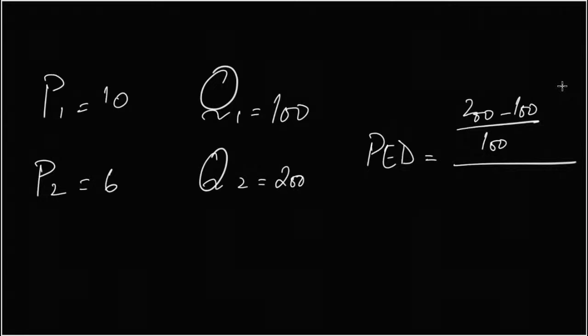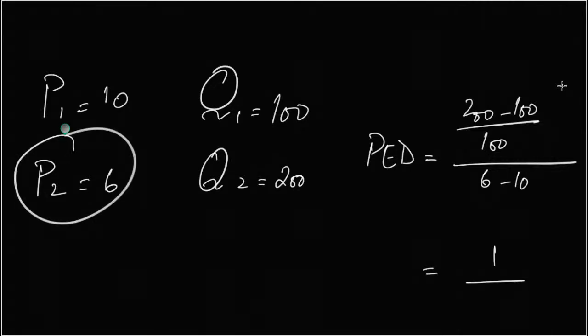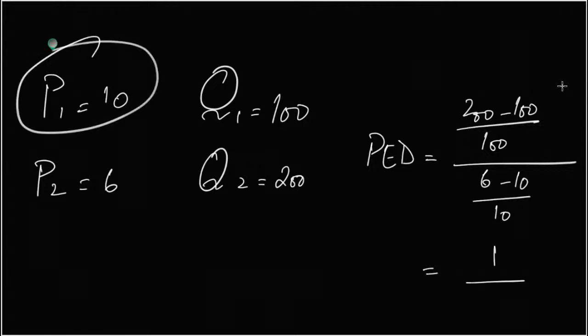So 1 is divided by the change in P. P2 is 6, P1 is 10. So 6 minus 10 divided by 10. So minus 2 by 5.